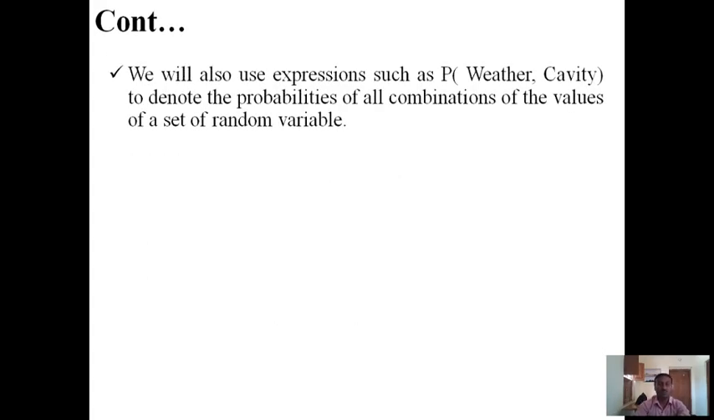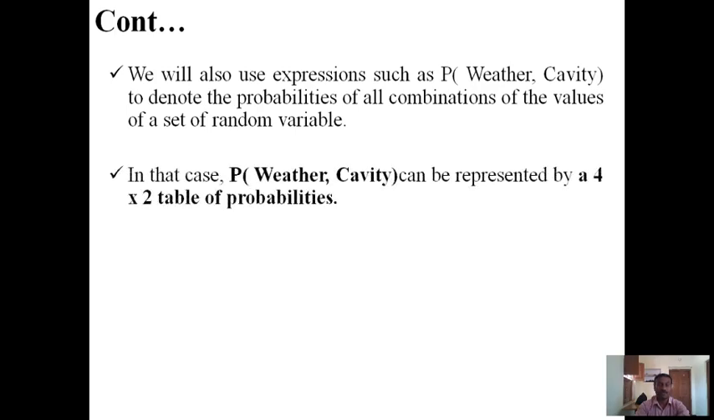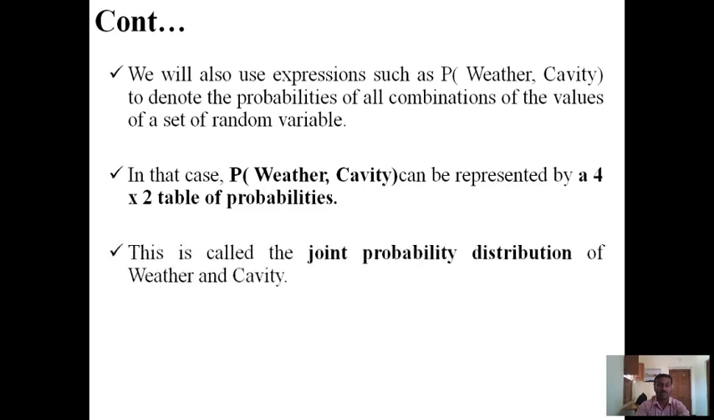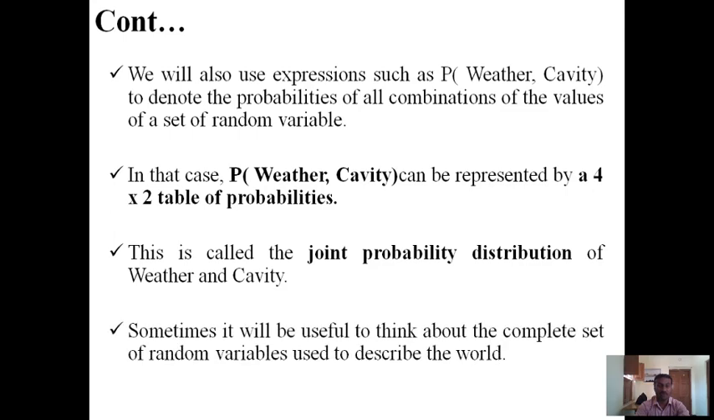We will also use expressions such as probability of weather, cavity to denote the probabilities of all combinations of the values of a set of random variables. In that case, probability of weather, cavity can be represented by a 4 by 2 table of probabilities. This is called the joint probability distribution of weather and cavity.